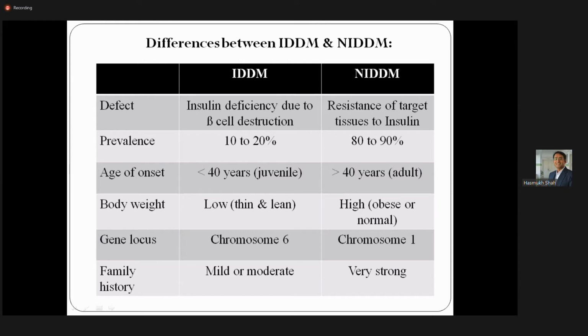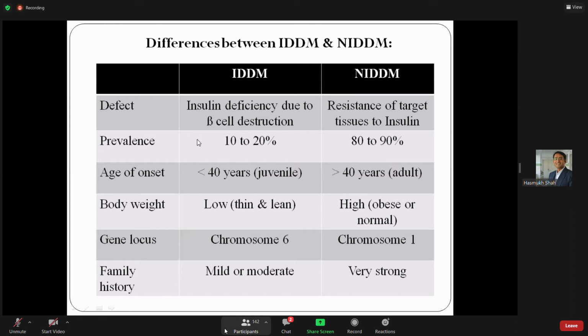Okay, so the main thing is, ideally we have to reduce our weight by exercise and by diet. This is the first thing. So first of all, what is the main pathology or defect in IDDM? Here, insulin deficiency, mainly due to beta cell destruction. In NIDDM, insulin is okay, but there is resistance of the target tissue to insulin.